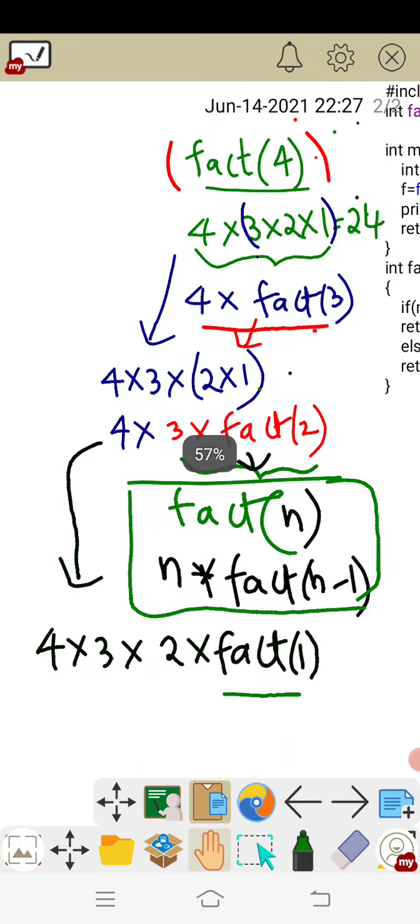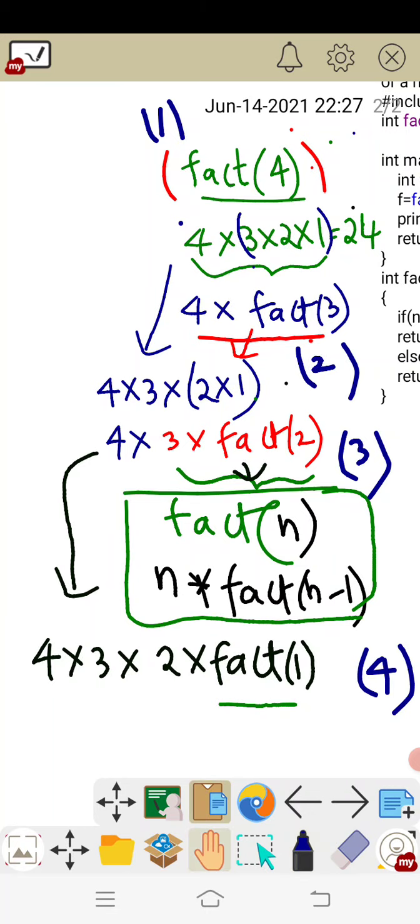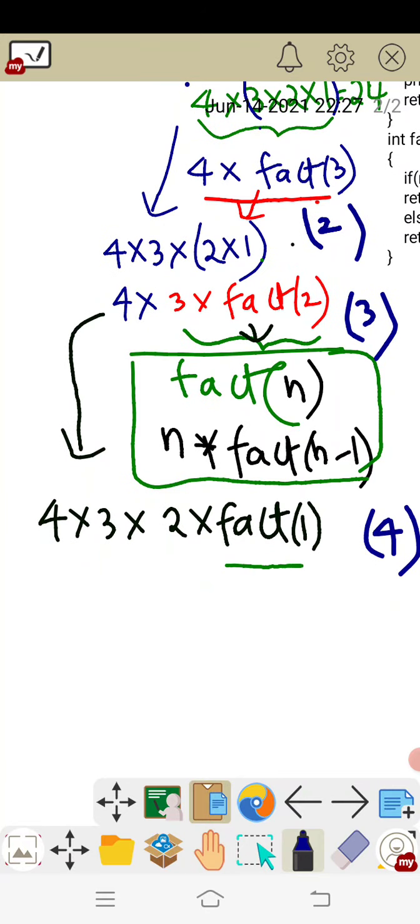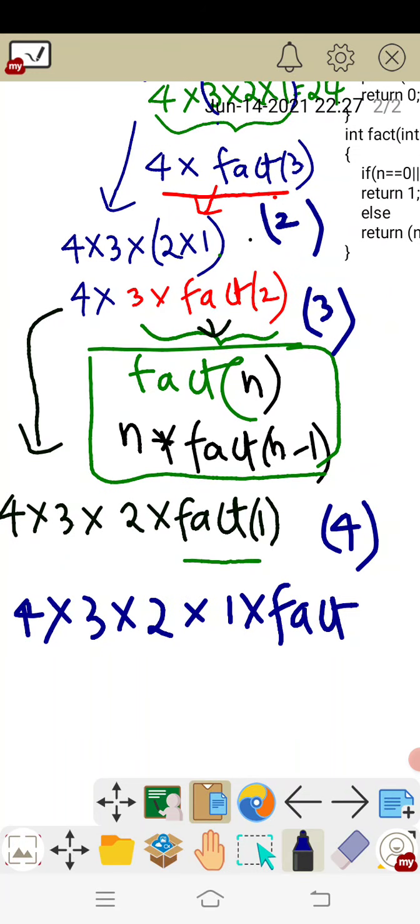See how many times the recursive function, this fact function, is called. For the first time it is called, here it is called for the second time, here for the third time, here for the fourth time. Now let us see one more time it is going to be called. 4 into 3 into 2 will remain the same. Again fact of 1 can be written as 1 into fact of n minus 1, that is 0. 1 into fact of 0.